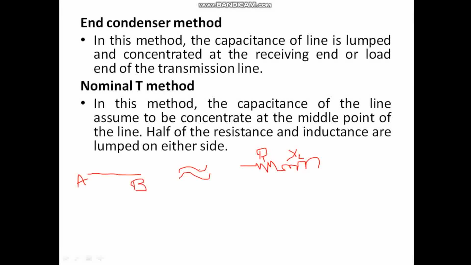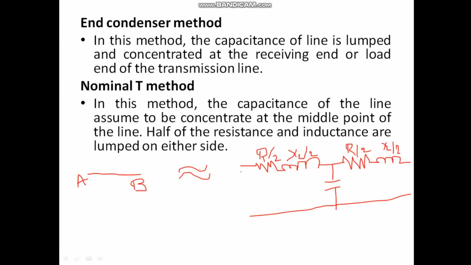Okay, this is the inductance, but this is R by 2, this would be XL by 2, right? Again I have a resistor here, I have an inductor here. At the center, in the nominal T method, we assume that a capacitor exists at the center. This was R by 2, right? So this here would be the remaining R by 2, and this would be the remaining XL by 2.